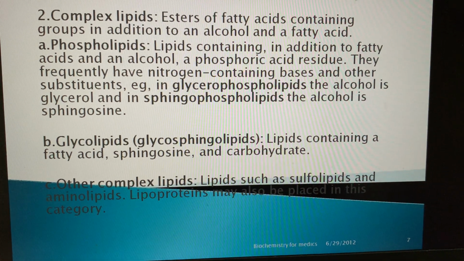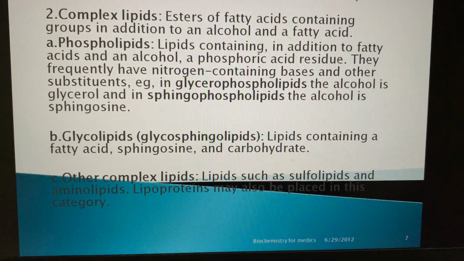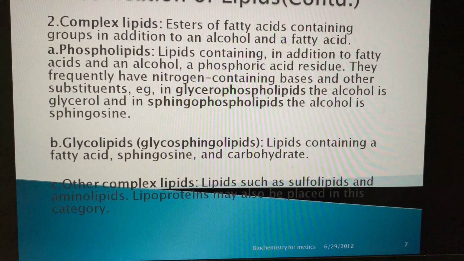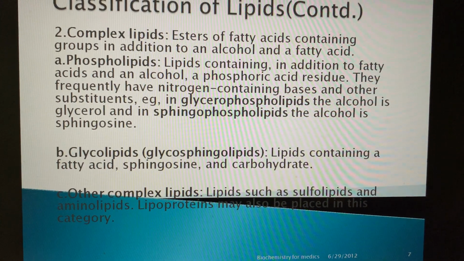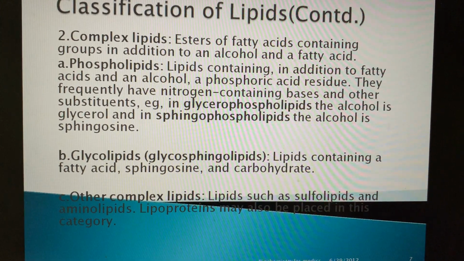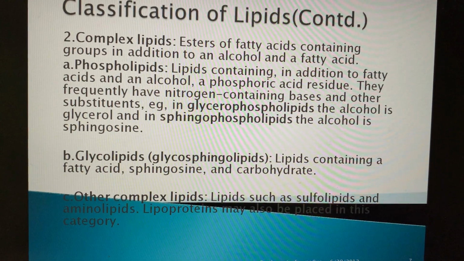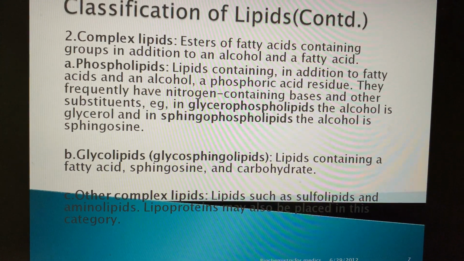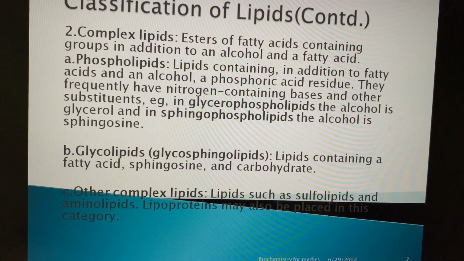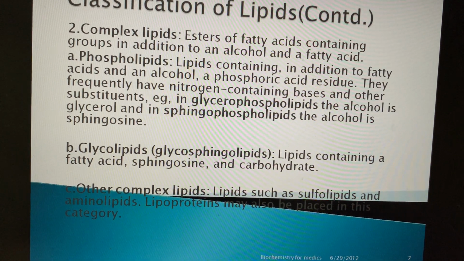We have already studied the structures in the earlier lectures, where phosphoric acid residues are there, and nitrogen containing bases are the substituents. They are called glycerophospholipids, and sphingophospholipids in case the alcohol is sphingosine.